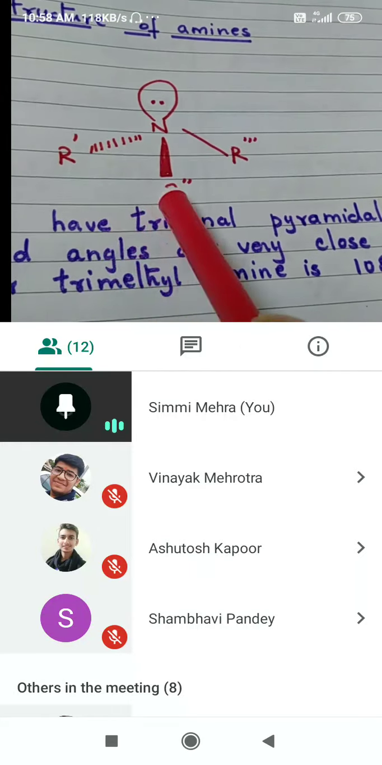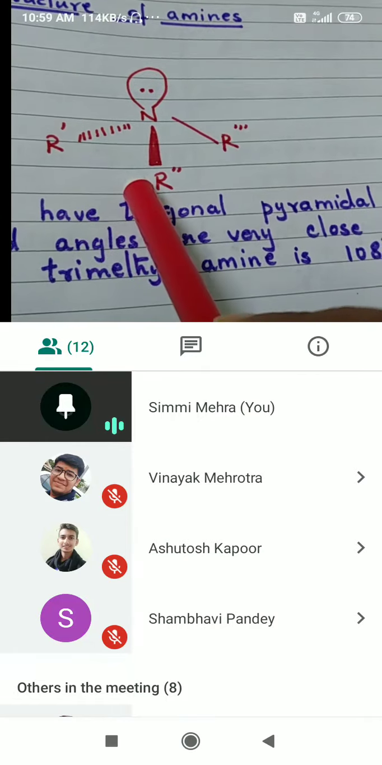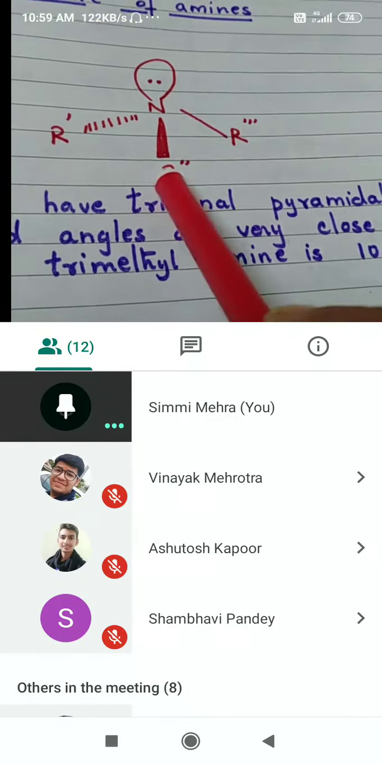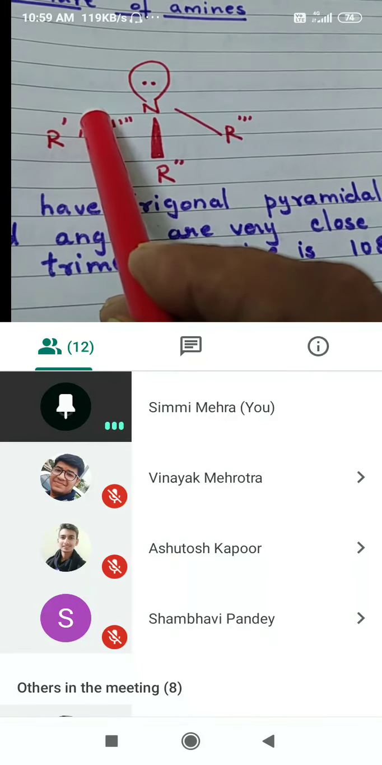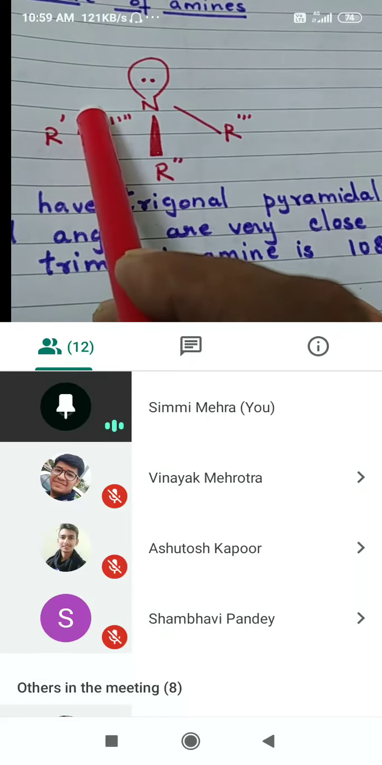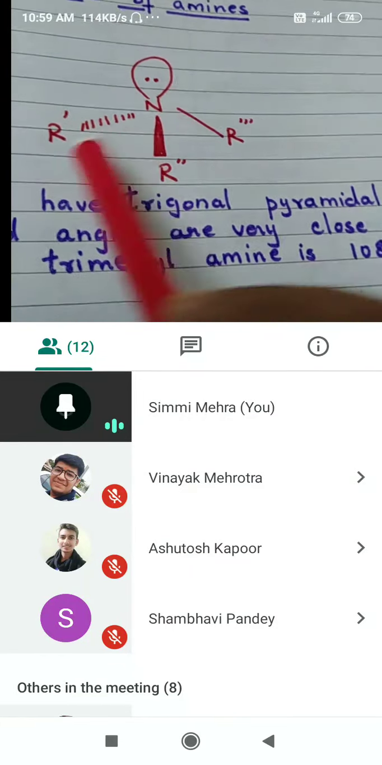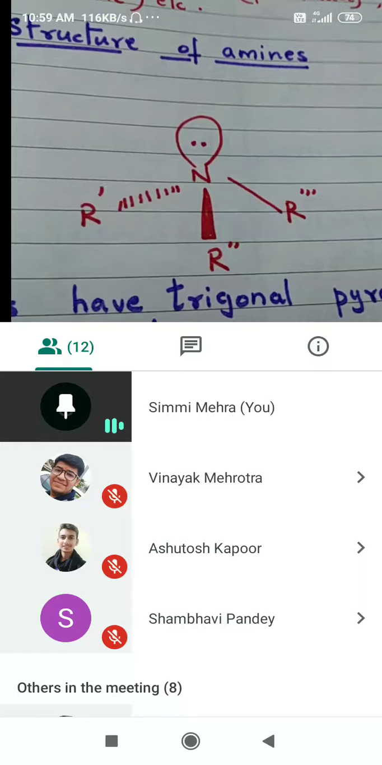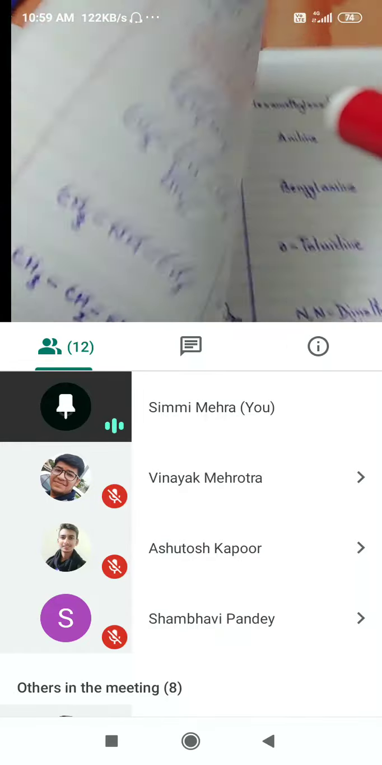So there is repulsion, because of which in tertiary amine, in trimethylamine, the bond angle is slightly increased to 108 from 107 in ammonia, because in ammonia we have hydrogen present, we don't have alkyl groups. There is steric hindrance and repulsion between the alkyl groups also, because of which the bond angle is increased to 108 degrees. Now I hope this must be clear to you.